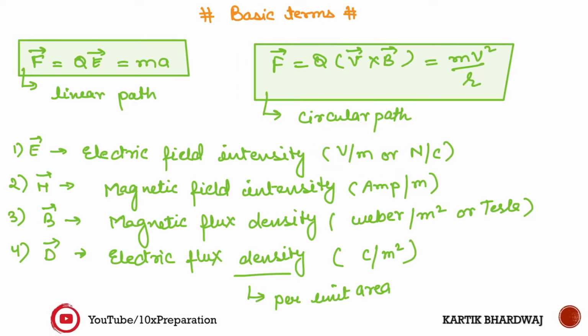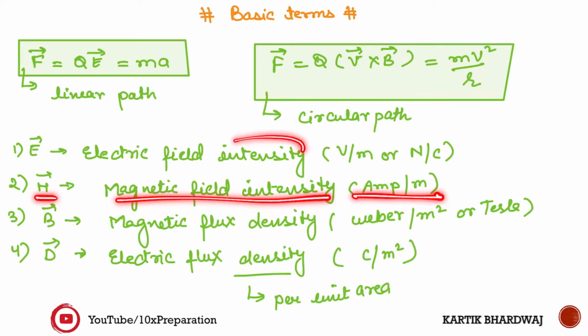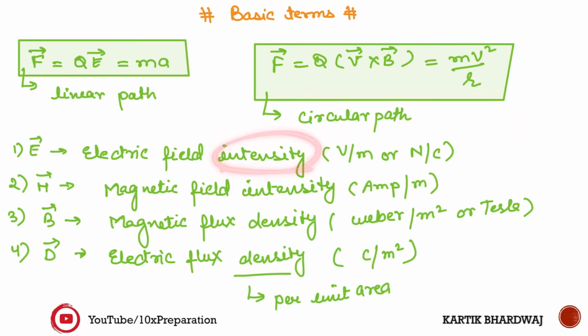Again, come back to the magnetic field intensity H. It is ampere per meter. So intensity is basically per meter. When we come to B and D, B is the magnetic flux density. Density is basically per unit area. So magnetic flux density is Weber per meter square, which is given the name Tesla, in respect of Tesla. The unit of this magnetic field is also known as the Tesla.